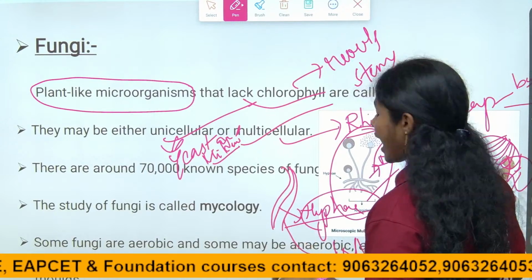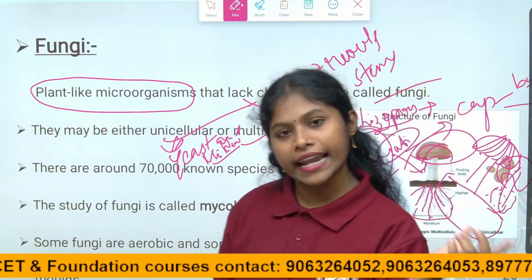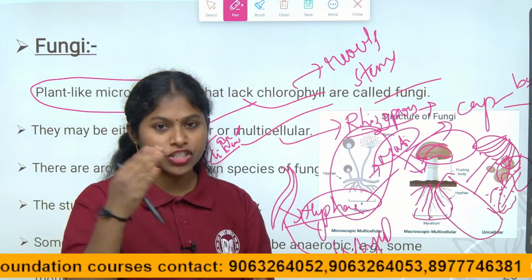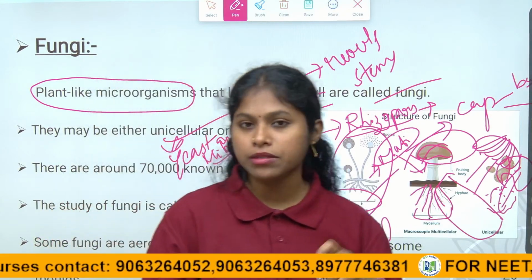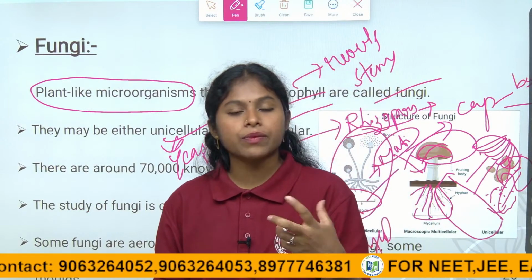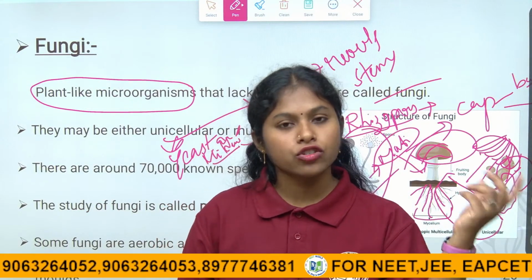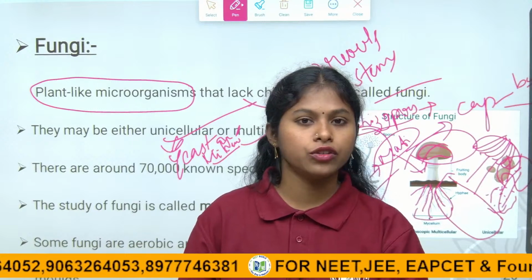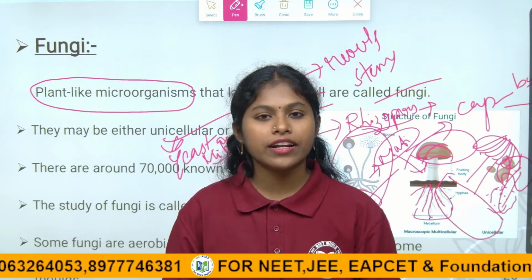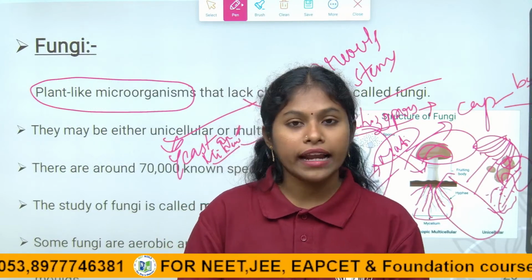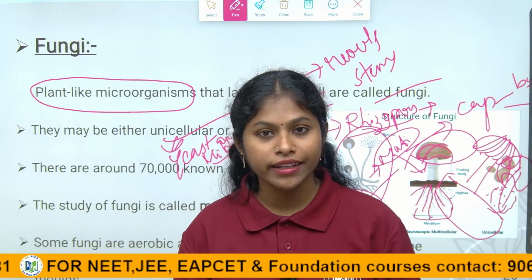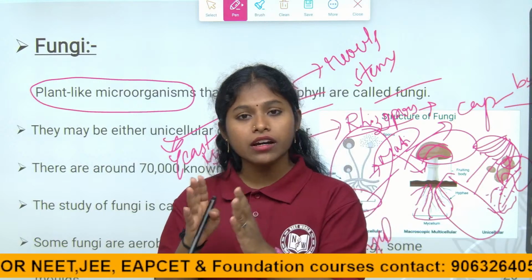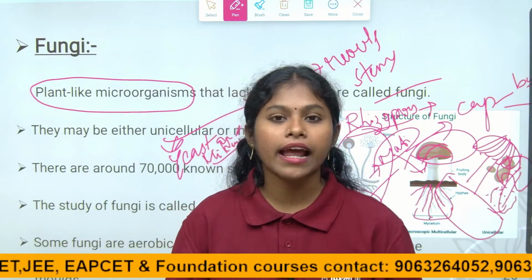Right children? The hyphae are septate or aseptate. Septate hyphae have partitions. In each partition the cytoplasm and nucleus will be there. There is not just one nucleus, many nuclei are there. That is why it is multicellular. Coming to aseptate, there are no partitions. Aseptate hyphae are also called coenocytic hyphae.